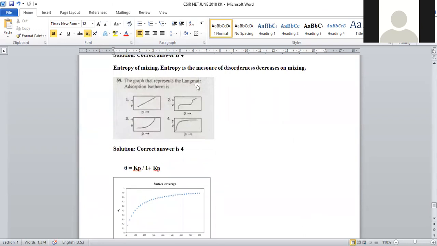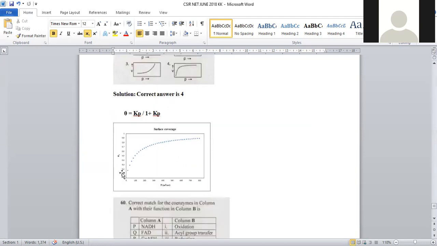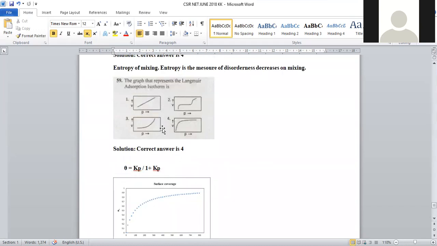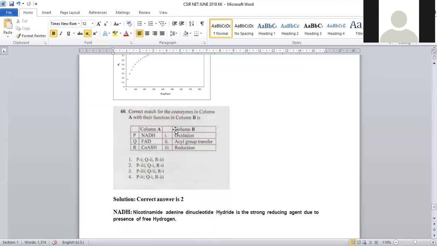The graph that represents Langmuir adsorption isotherm. Langmuir adsorption isotherm is given as theta is equal to Kp by 1 plus Kp. This is the derived formula for this Langmuir adsorption isotherm. Whenever a graph is plotted between pressure and volume, the graph will be represented like this, which is given in option number 4. For this question, option number 4 is the right answer.